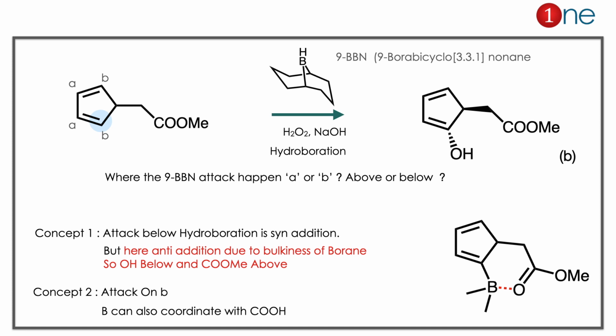The reasons are discussed as concepts. The first concept is that hydroboration is a syn addition. But here anti-addition happens because of the bulkiness of boron. So OH is below, COOMe above. That is very clear. Then why is the attack at B when compared to A? The boron can coordinate with oxygen. Because boron has an empty orbital, oxygen coordinates, and it can be assisted hydroxylation. The product is at the B position and the hydroxyl group is below the plane. So the answer is clearly B.